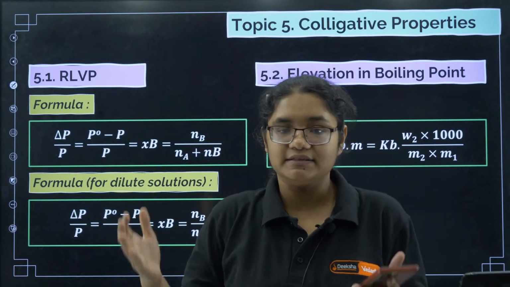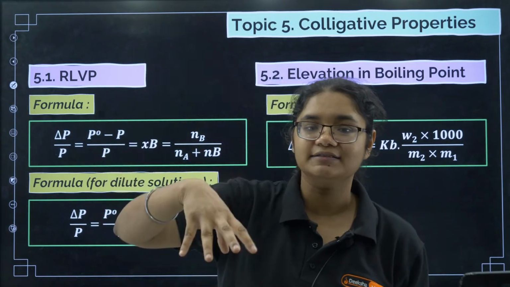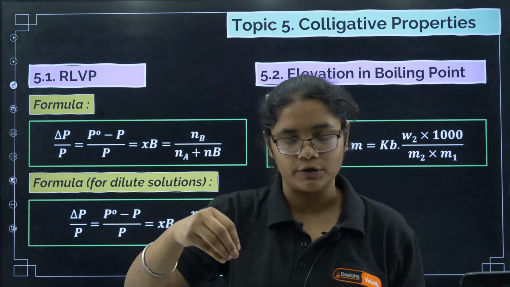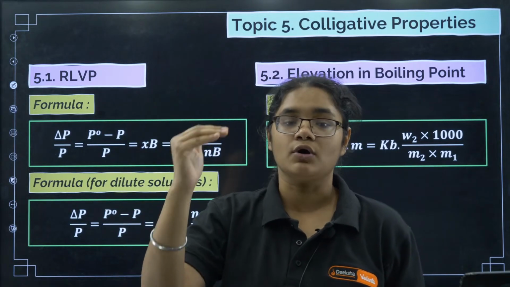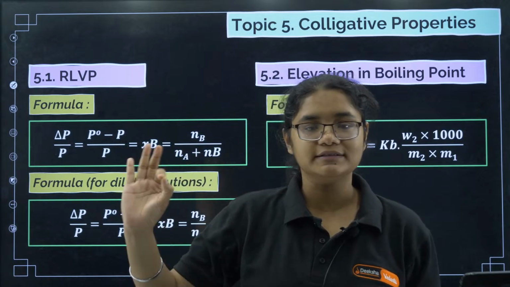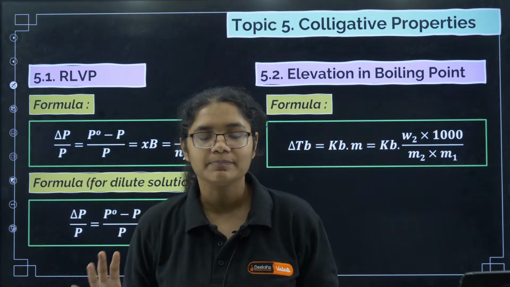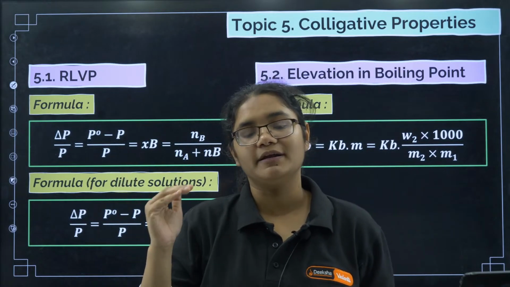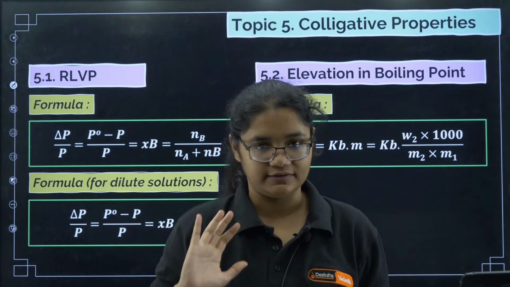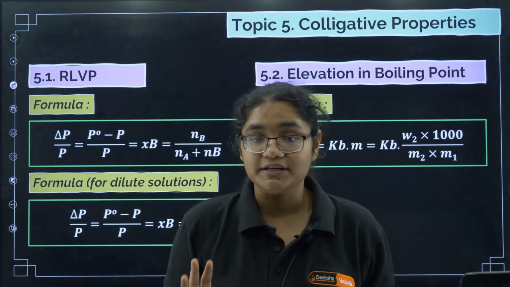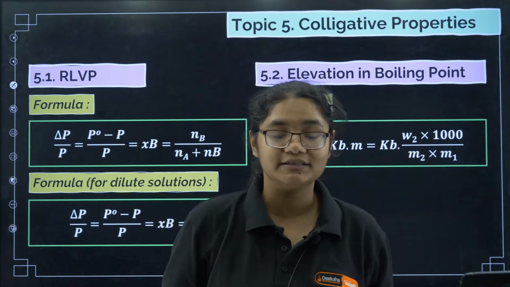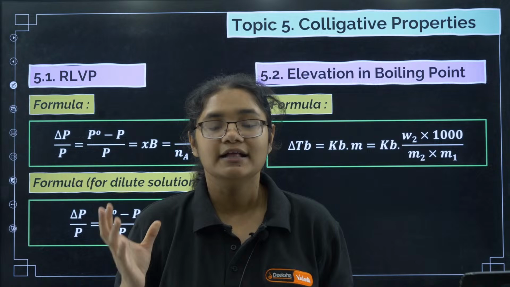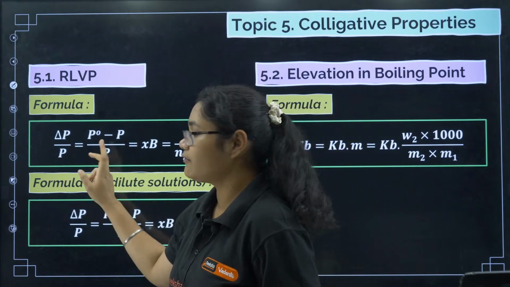According to this, what happens in a solvent? If you add some solute, the vapor pressure of the solvent will decrease. Clear? What is relative lowering of vapor pressure? When you add some solute to a solvent, the vapor pressure of the solvent will decrease. Now if the vapor pressure is decreasing, then how much it is decreasing, that we have to calculate. So that is called relative lowering of vapor pressure.